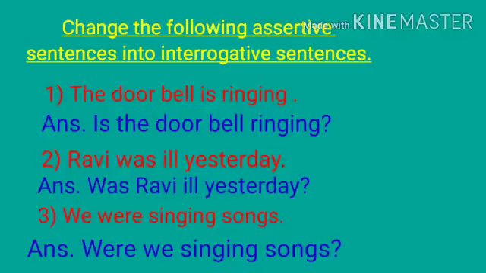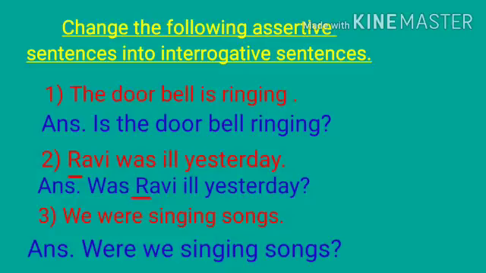Now number 2. Ravi was ill yesterday. Full stop. And the answer is, you have to bring again helping verb at the beginning of the sentence. Was Ravi ill yesterday? At the end, question mark. But students, in this sentence, Ravi's R will remain capital though it is at second position in the sentence because Ravi is a proper noun.